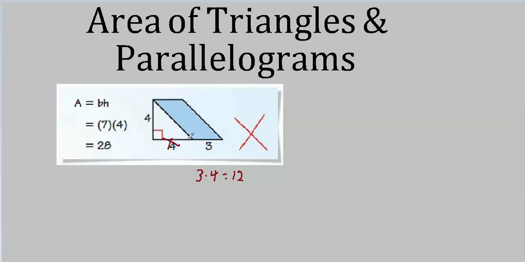This horizontal line, which is an extension of the base, is only there to determine the height. It has nothing to do with much of anything. So don't try to include this section as part of your area calculation. It has nothing to do with the original parallelogram.